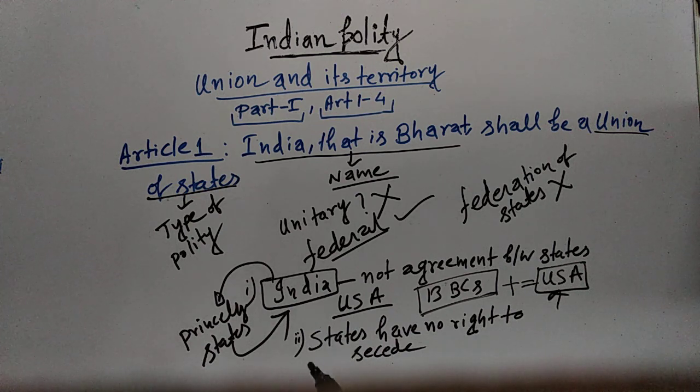This has been done for the convenience of administration. So our federation is a union because this union is indestructible. The whole country is an integral whole and divided into different states only for the convenience of administration. So Article 1: India, that is Bharat, shall be a union of states.